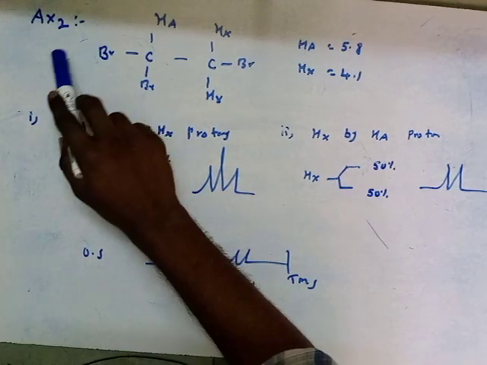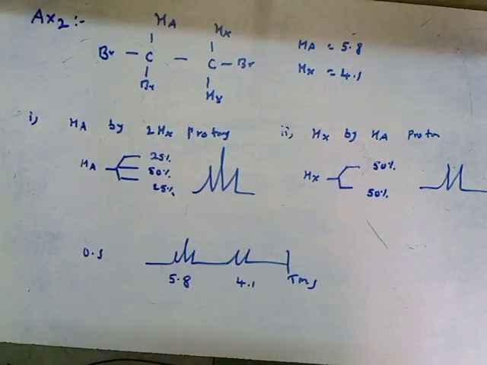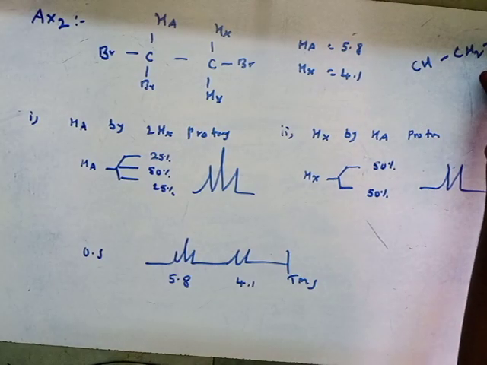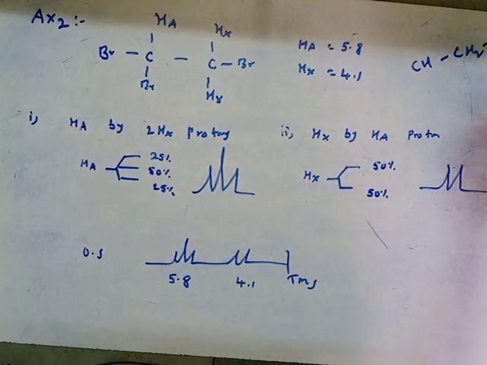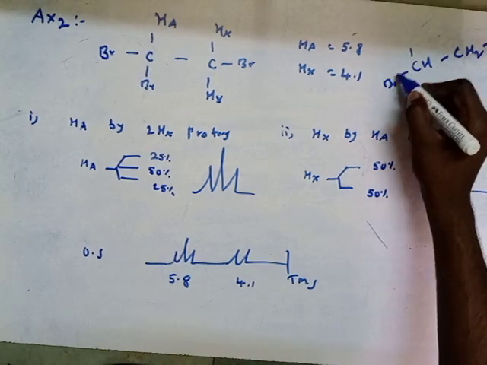Now see this AX2 system; this is an example of this system. Here we have CH and CH2Br. Here two bromine atoms are there, right?